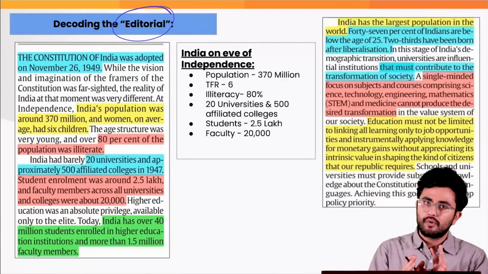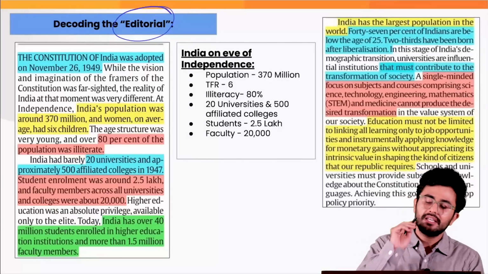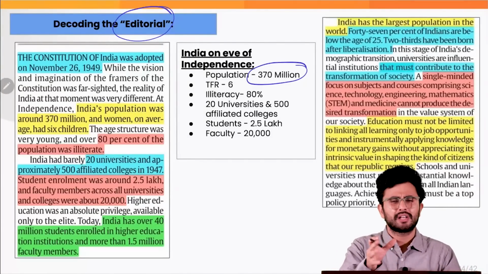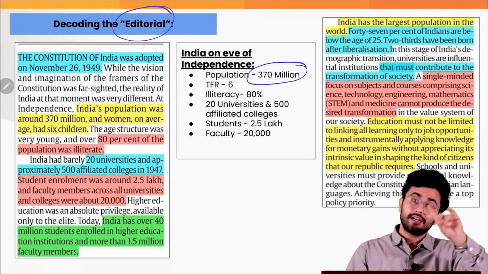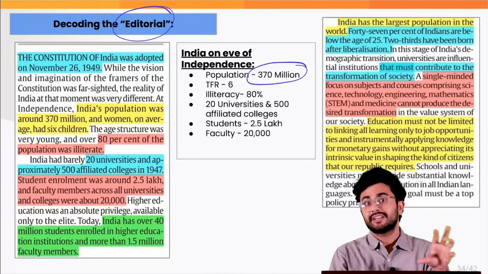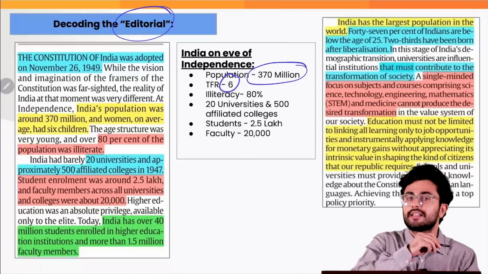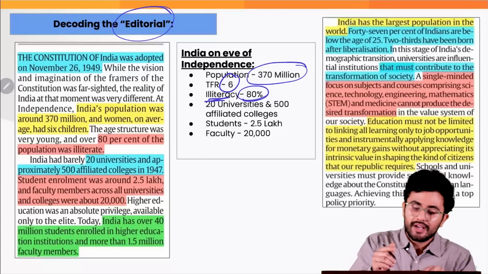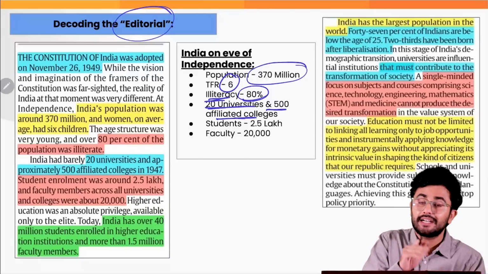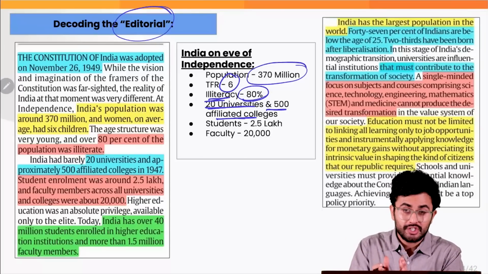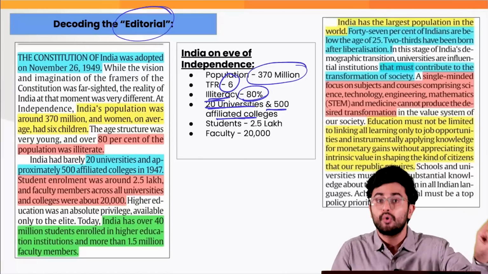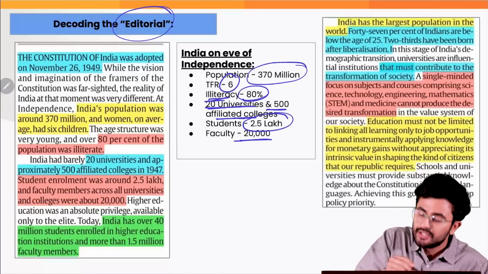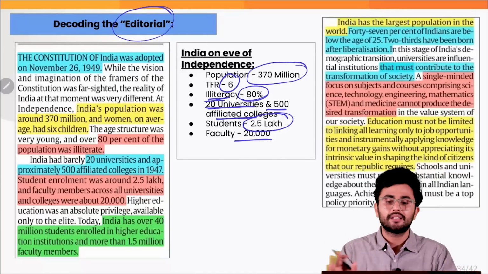The editorial first of all provides some data about India on the eve of independence. It says that the population of India was around 370 million, or around 37 crore. The total fertility rate, which has now come down to around 2.1, the replacement rate, used to be around 6 at that time. The illiteracy was as high as 80%. There used to exist only 20 universities and 500 affiliated colleges, and the total number of population out of this 370 million which was enrolled in these education institutions was only around 2.5 lakh, to teach which there was a meager faculty of 20,000.